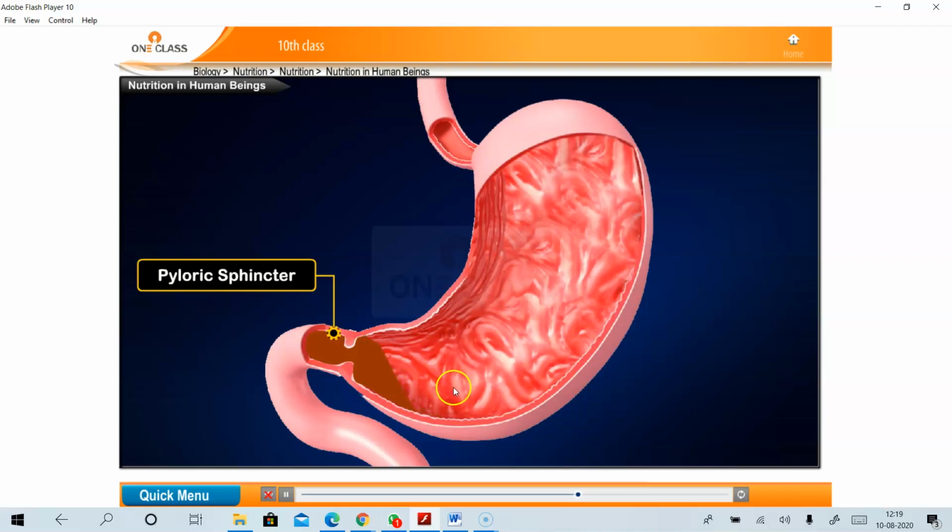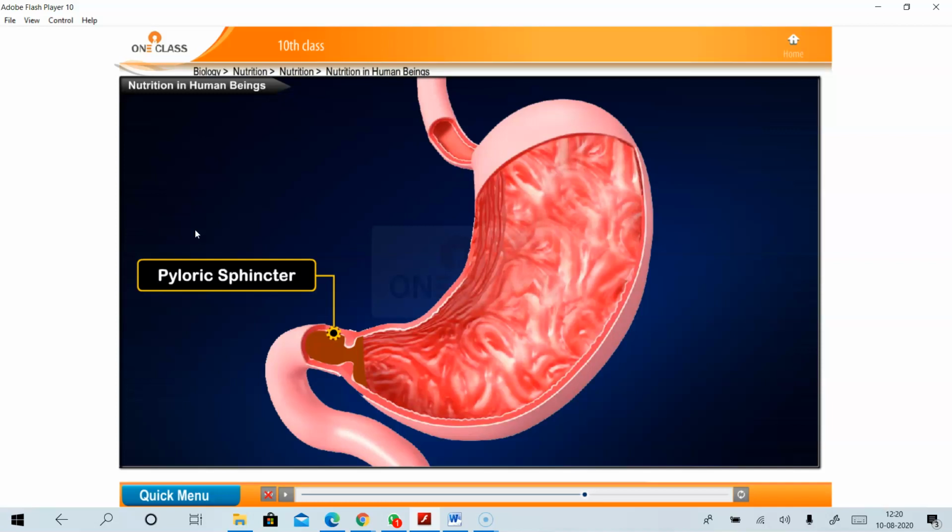The chyme present in the stomach passes into the small intestine through the pyloric sphincter. So what is meant by pyloric sphincter? The stomach has a pyloric sphincter. What is the role of the pyloric sphincter? The food, which is in the semi-solid form called chyme, is passed into the small intestine through the pyloric sphincter. So let me explain what is meant by pyloric sphincter.